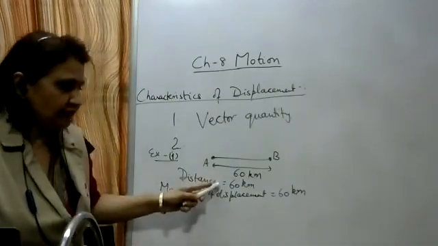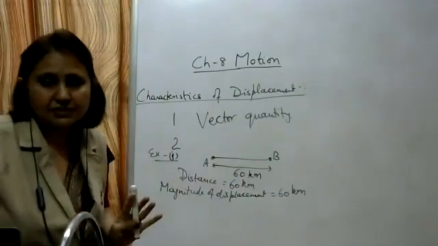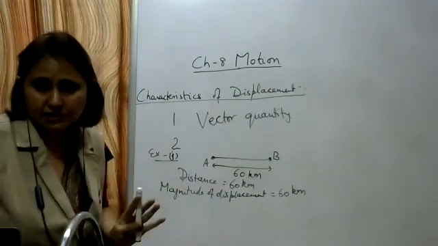Okay, so magnitude of displacement equal to the distance is only possible when the object is traveling in a straight line, then only it is possible.